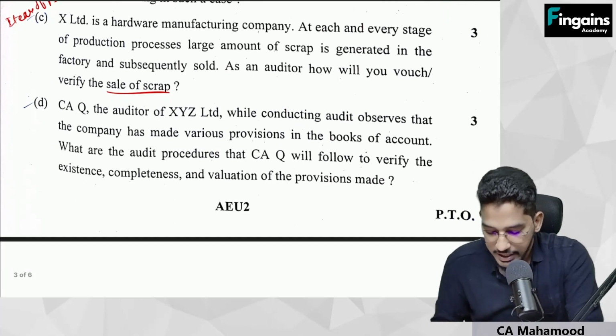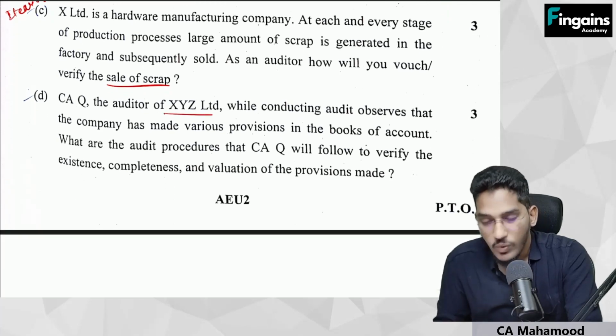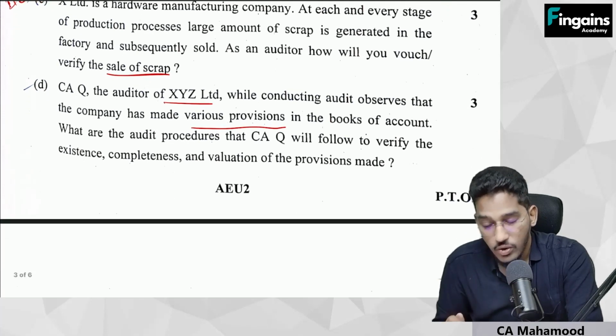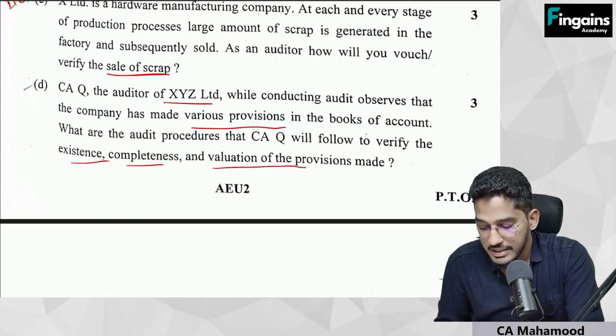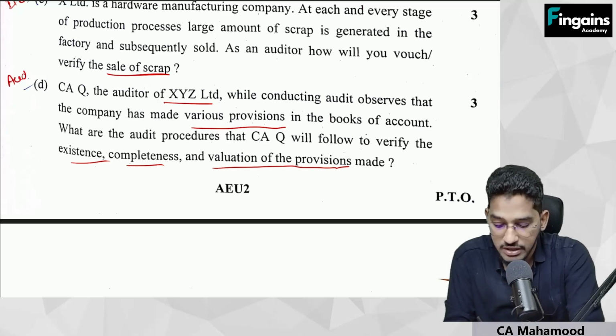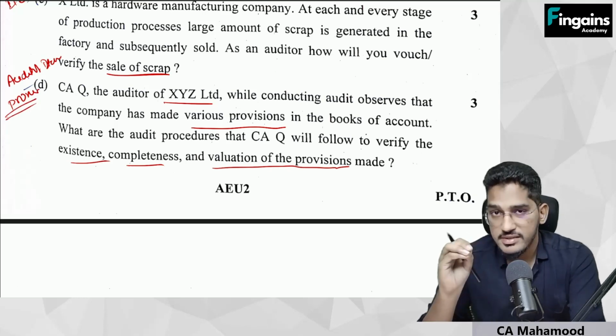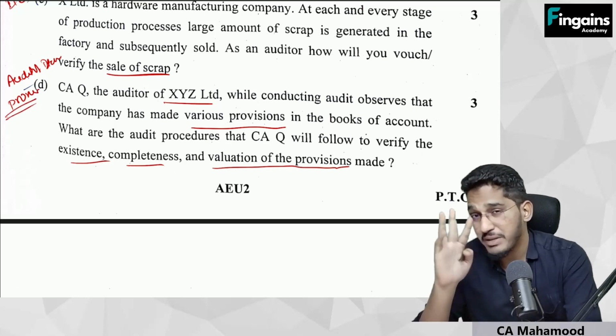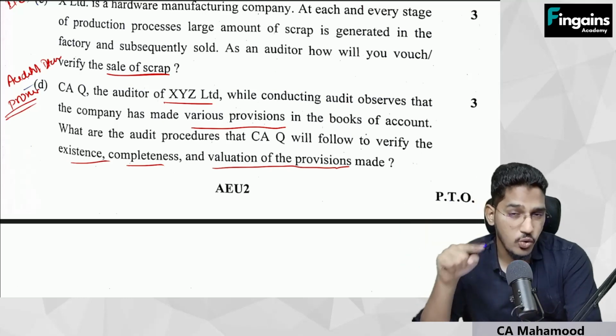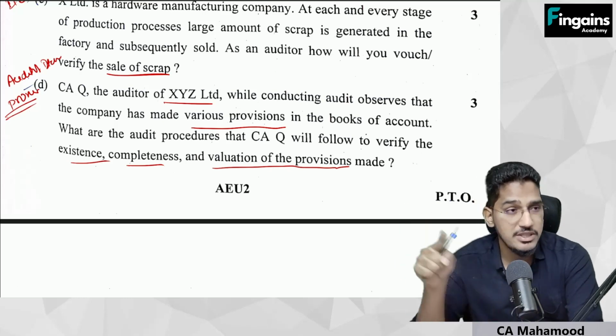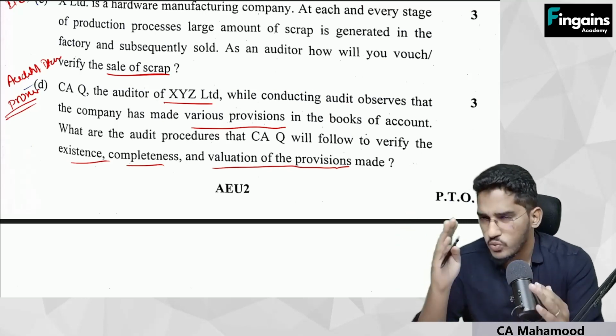Next one, CAQ, the auditor of XYZ Limited, while conducting audit, observes that the company has made various provisions in the books of accounts. What are the audit procedures that CAQ will follow to verify existence, completeness and valuation of the provisions? Once again, from audit of items of financial statements, they are asking you how to conduct audit of the provisions. That is why I insisted on the day before examination, you have to spend the last 2-3 hours of time in going through that audit of items of financial statements and audit of various entities. So that's why I was very specific.